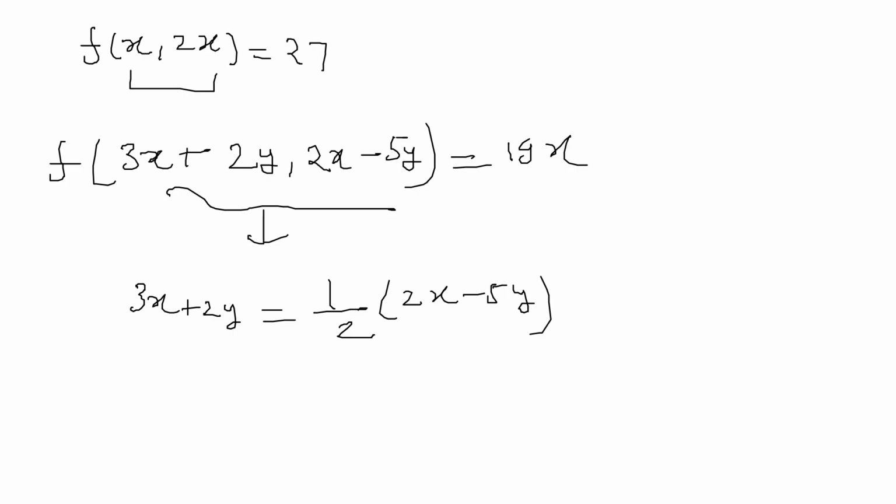After solving we will get 4x equal to minus 9y, x divided by y equal to minus 9 by 4.